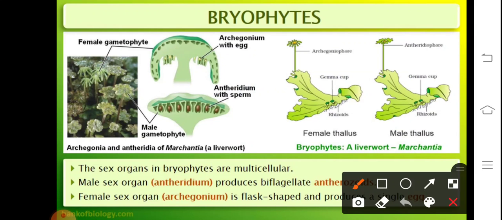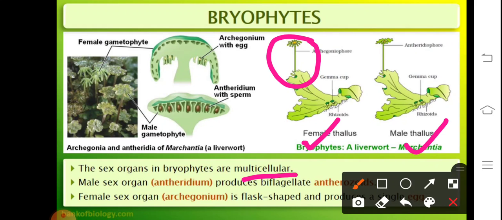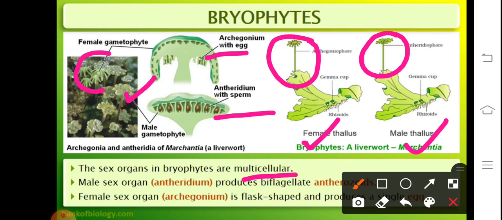The sex organs in bryophytes are multicellular. They have the female thallus and the male thallus. The female thallus bears the archegoniophore, which produces the egg, and the male thallus bears the antheridiophore, which produces the antherozoids. So this is the underlying structure of the antheridium with the sperm and the archegonia with the egg. We can see here the differentiation between the male gametophyte and the female gametophyte.